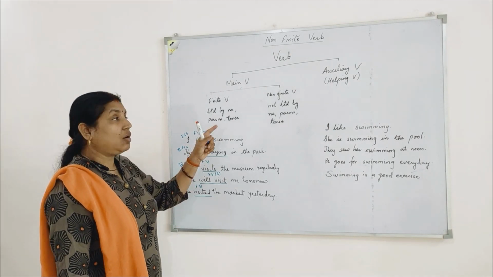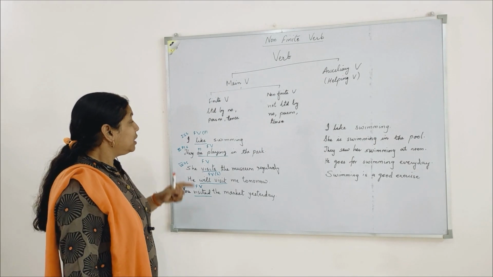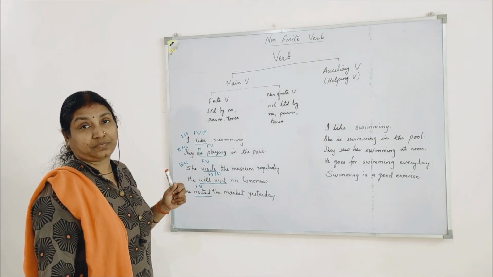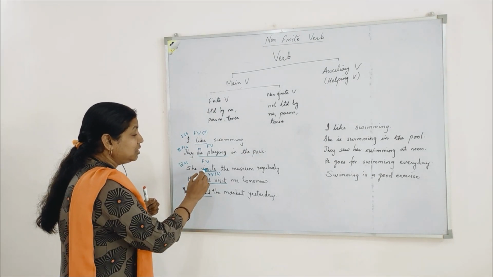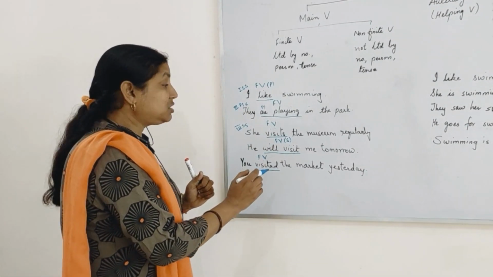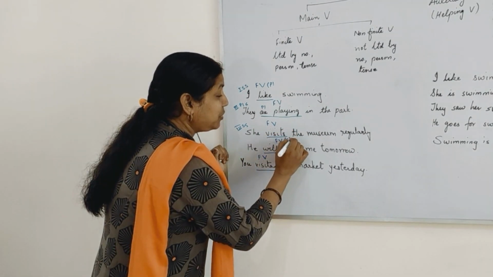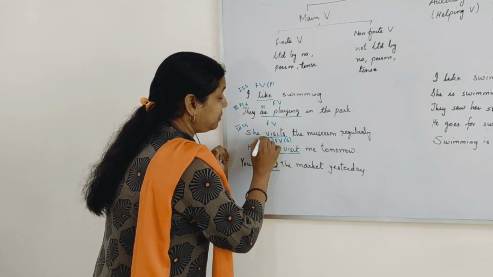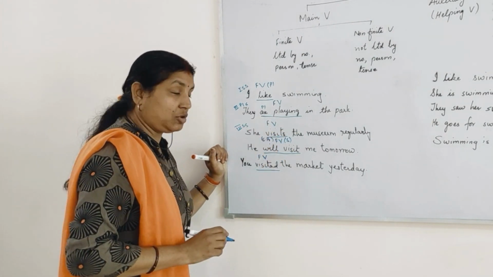Now let's see how it changes or behaves according to the tense. In the first, second and third example, all the verbs are in present tense. But if I change the tense, you will see the same verb. I have taken the same verb in all the three tenses. You can see here. She visits the museum regularly. This is your simple present tense. Verb in simple present tense. She visits the museum regularly.